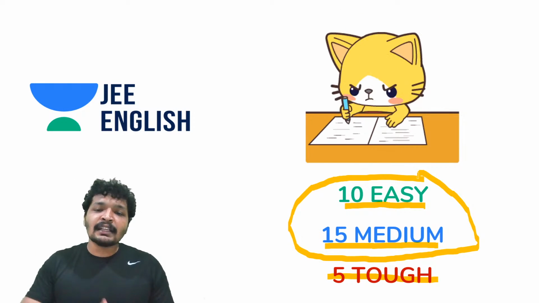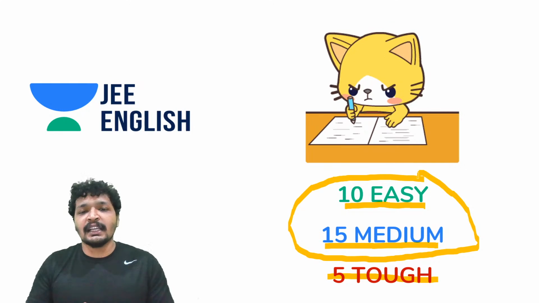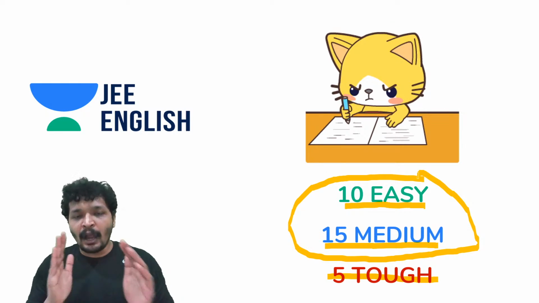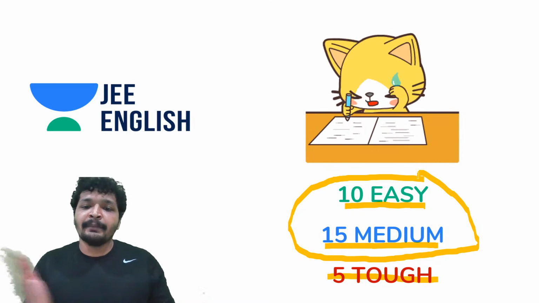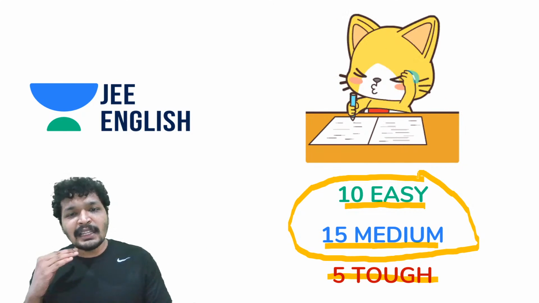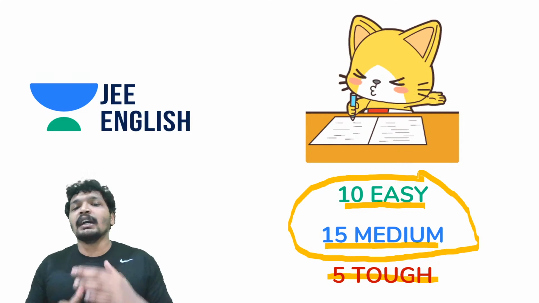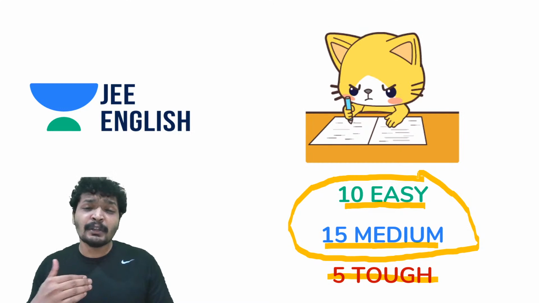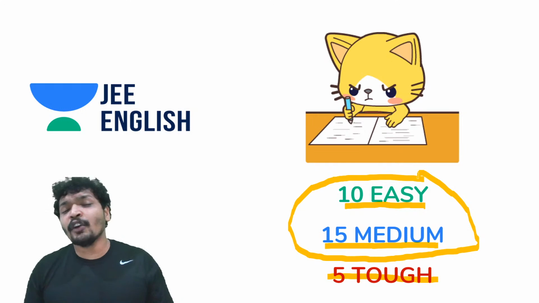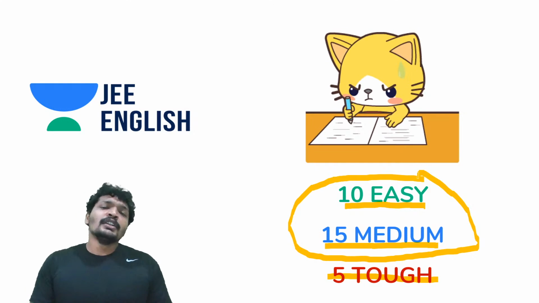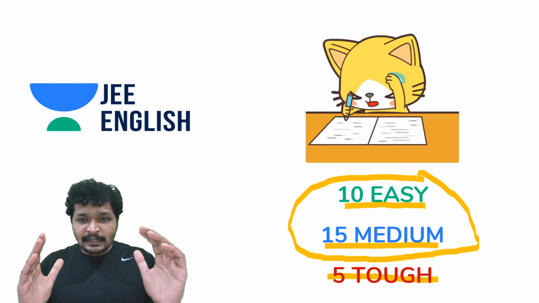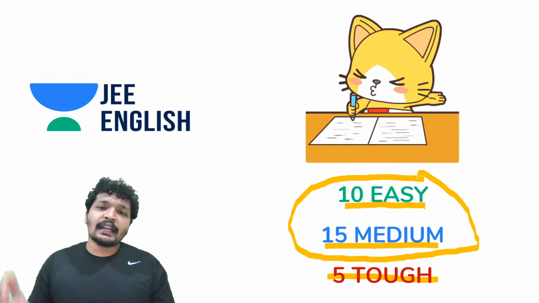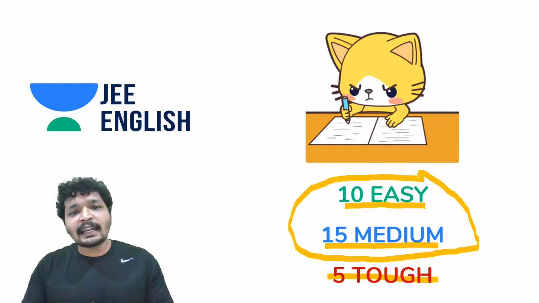Make sure you are relaxed, you are doing the first 10 easy questions first, next the 15 medium. You have to identify which are the medium and easy. Easy are the ones that do not consume any time. Medium are the ones that will consume a little bit of time. Tough means they are going to consume maybe 3 or 4 minutes for each problem, if not, sometimes more. So this is how you attack in your exam. And keep that mindset: the exam is easy, I am going to crack it. Let's crack it together, guys.